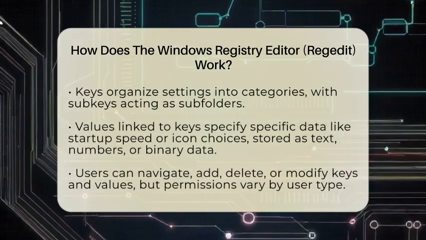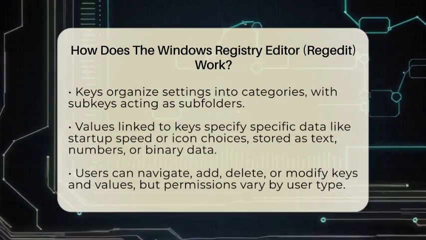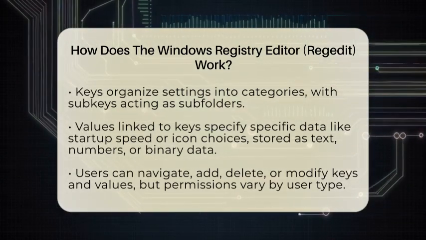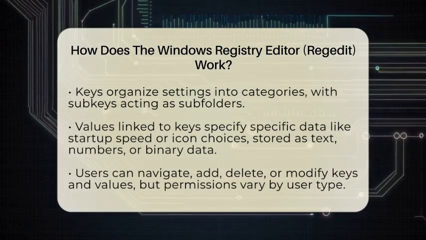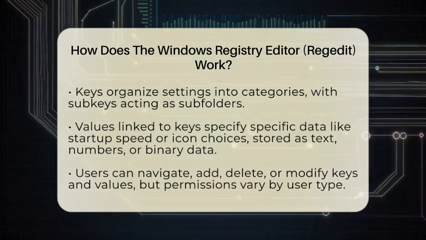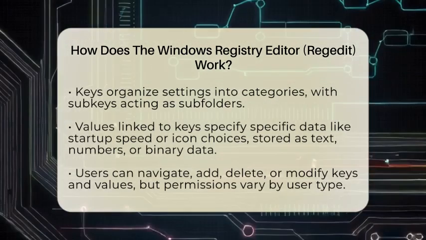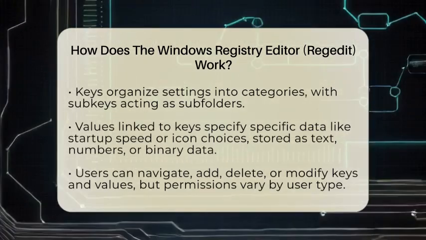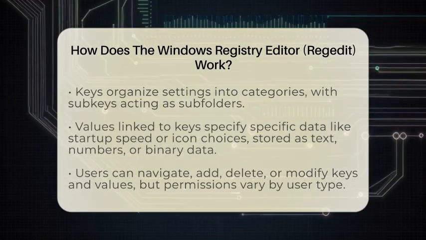These values are the actual data that tell Windows what to do, like how fast to start up or what icons to display. Values can be simple text, numbers, or even binary data that computers read in a specific way. You can navigate through the registry by clicking on keys and subkeys. If you want to change a setting, you can add new keys or values, delete old ones, or modify existing data. But remember, you need the right permissions.